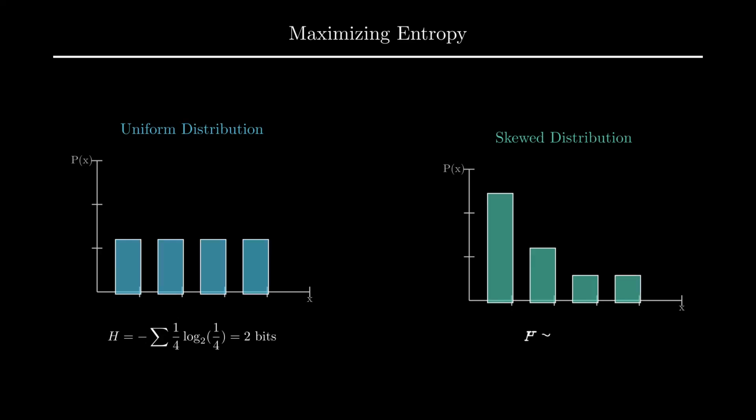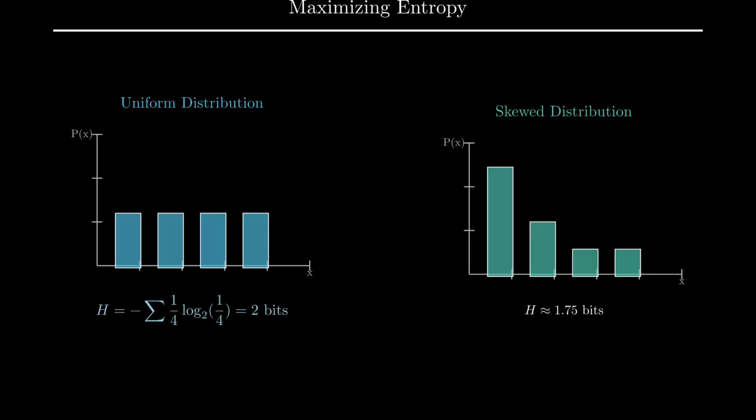Because one outcome is dominant, we can make a better guess. We are less surprised on average. Consequently, the entropy drops. Here, it falls to roughly 1.75 bits. Visually, the flatter the distribution, the higher the entropy. The more spiked or concentrated it is, the lower the entropy. Therefore, for any given set of outcomes, entropy is always maximized when the distribution is perfectly uniform.